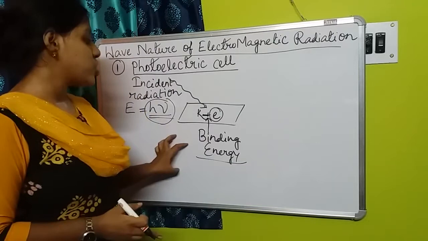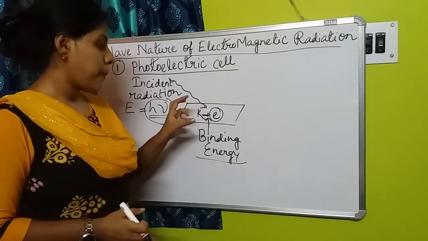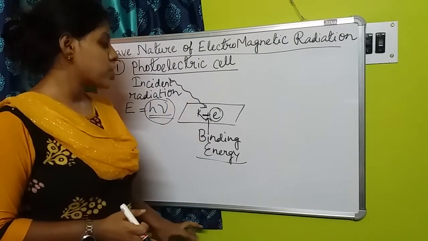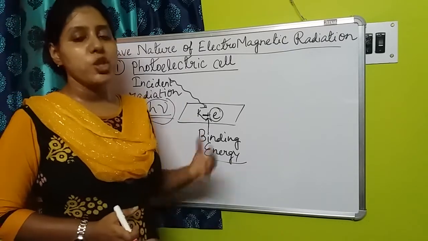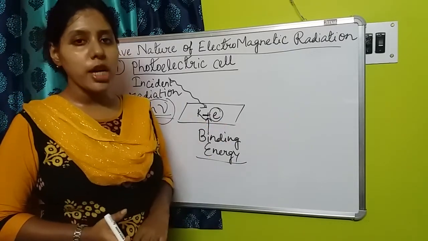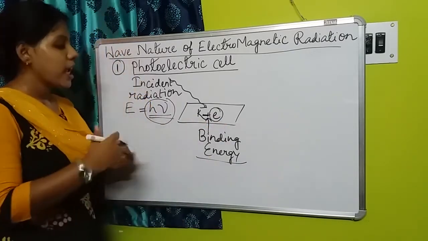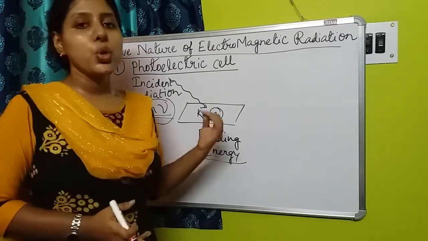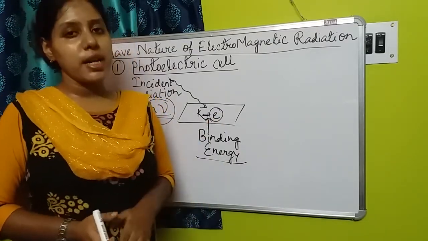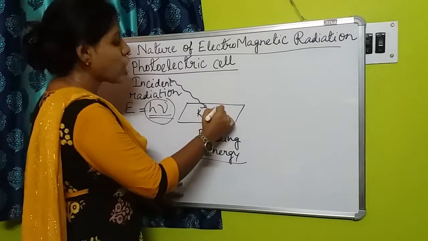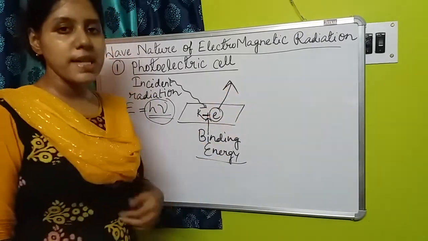So this energy will first be used to break the bond between the nucleus and the electron, and after that it will be supplied to the electron as kinetic energy. By this the electron can move from the metallic surface.